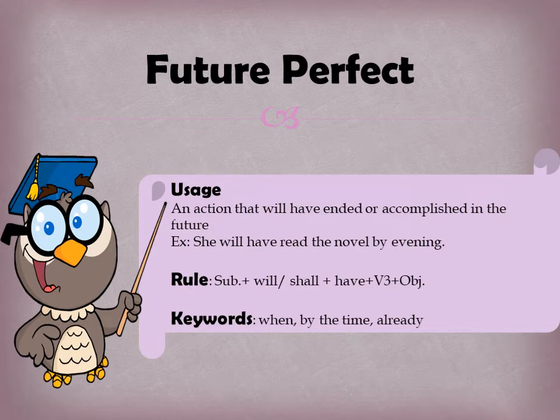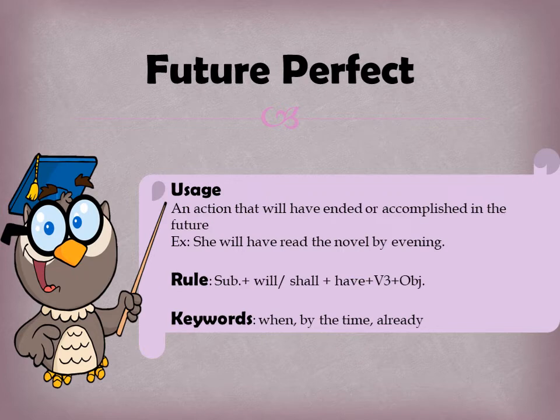The negative rule is subject plus will or shall plus not have plus third form of the verb plus object. She will not have read the novel by evening. Or the interrogative rule is will or shall followed by subject plus have plus third form of the verb plus object. Will she have read the novel by evening? The keywords are when, by the time, and already. So these time frequencies indicate the future perfect or the accomplished tense as we call it.